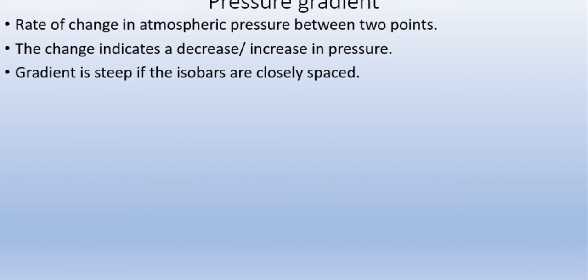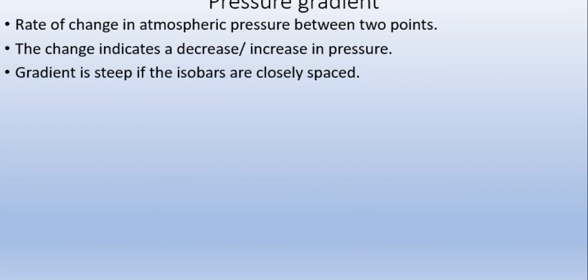With the help of isobars, it is very easy to read the atmospheric pressure in different places, like A, B, C and P you see on the map. The pressure gradient is steep if the isobars are closely spaced. The millibars are close to the contour line, such that near those features we know the atmospheric pressure, how high and low.